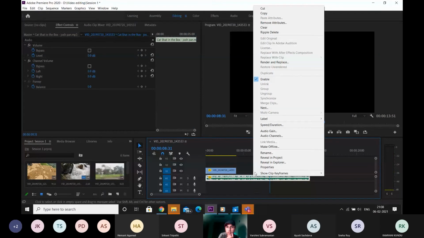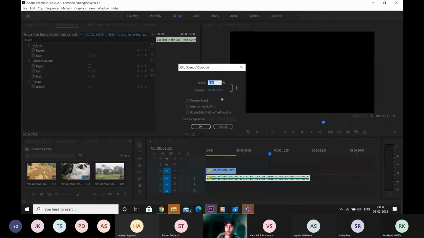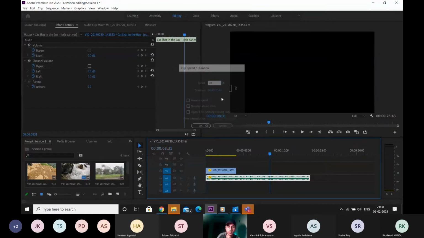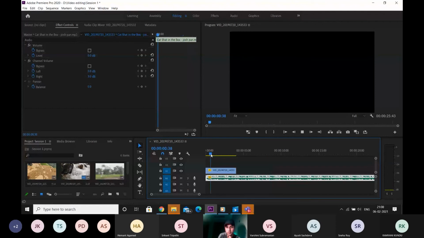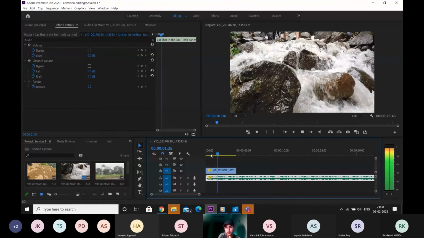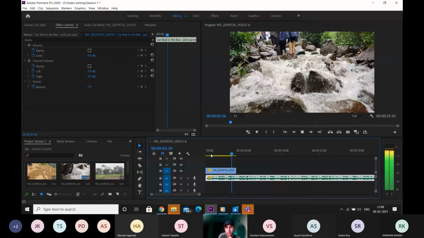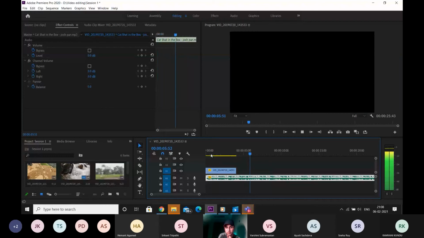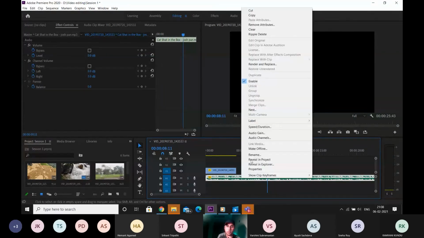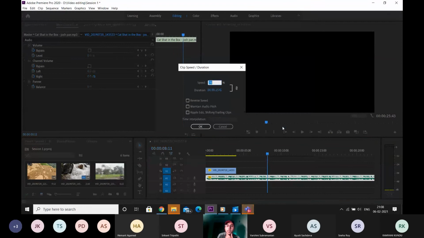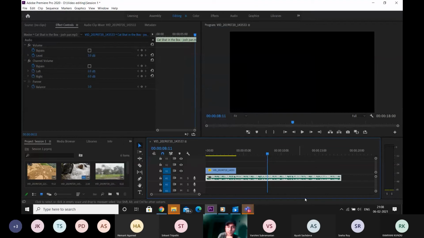Similarly, the original speed was 100%. If I make it, let's say, 70. You must have noticed that there's no voice in this, nothing very melodious. This whole audio contains mostly drum beats, so it wasn't quite clear in this particular audio file.